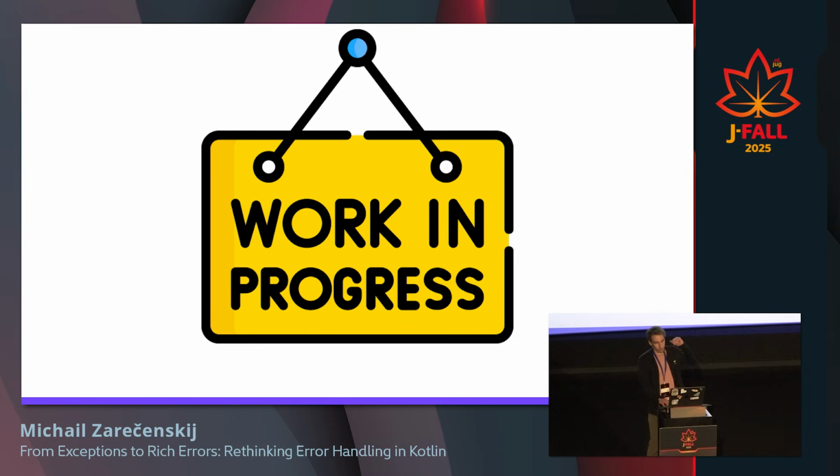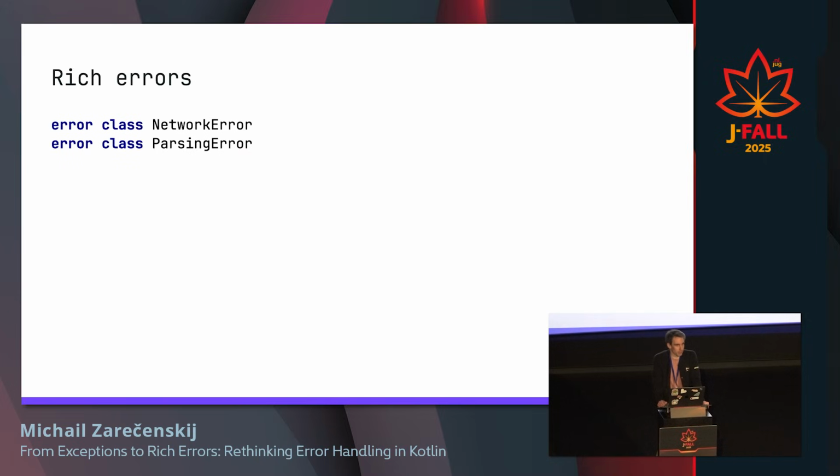So it's work in progress, we published the first KEEP with the preliminary design in our Kotlin KEEP repository. You can check it. And next, I'm going to describe its design and design principles. So, rich errors. First of all, we have classes in Kotlin, of course, and now we are going to introduce a new modifier, error, and it's possible to declare an error class, for instance, network error or parsing error. So it's a new kind of classifiers.